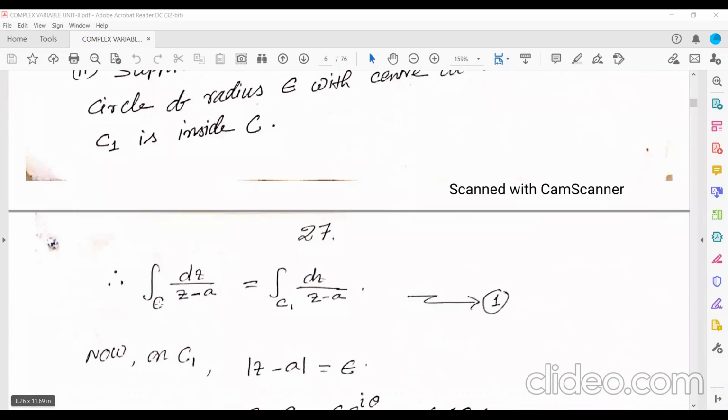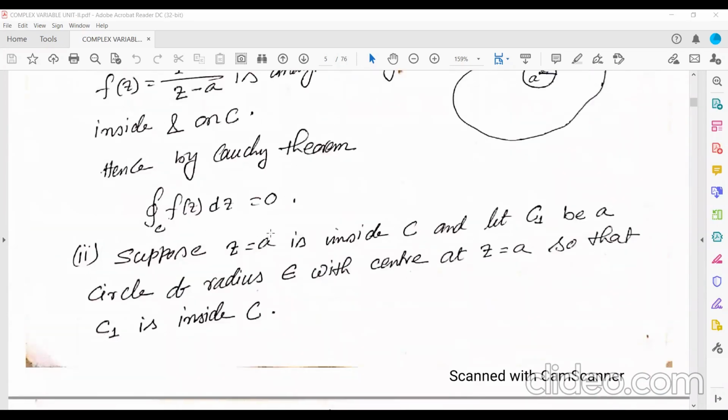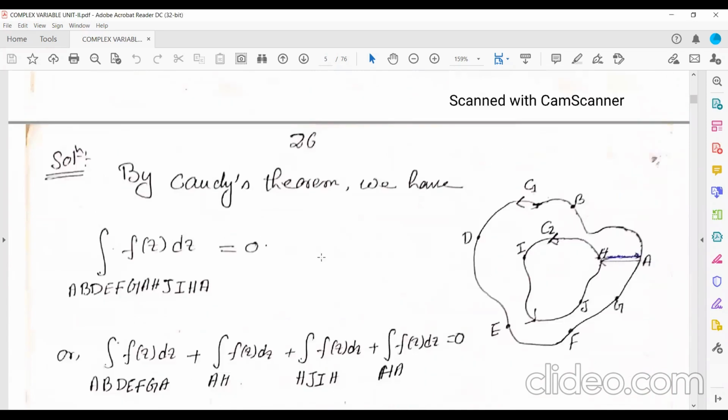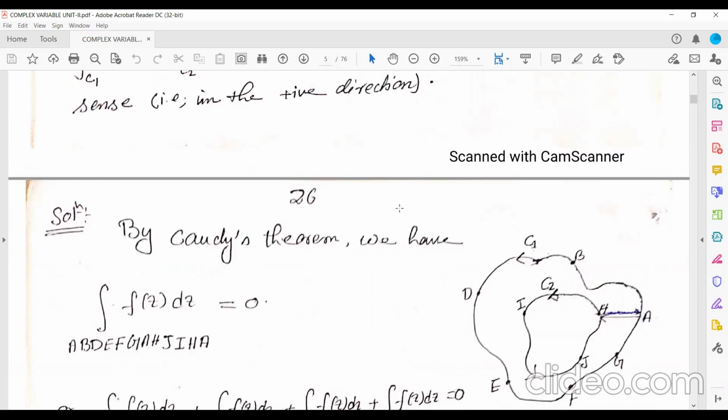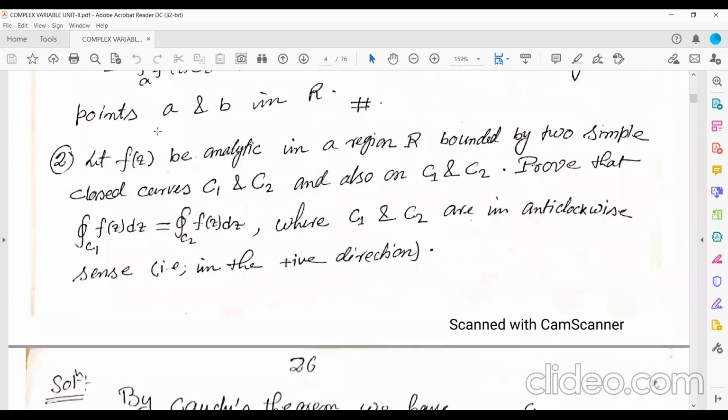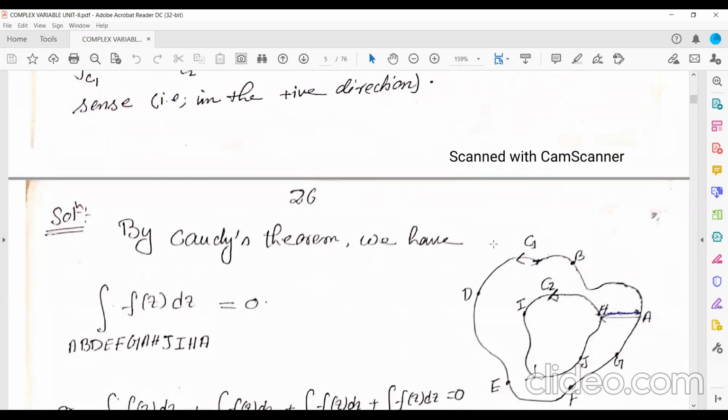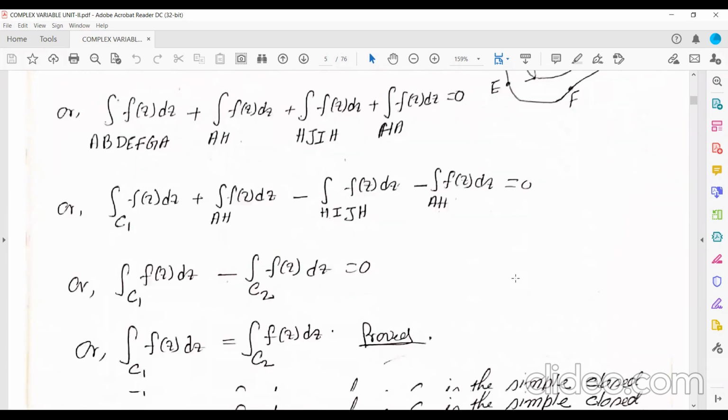Then, just now we proved this result: if f(z) is analytic in a region R bounded by two simple closed curves C1 and C2, then the integration over C1 of f(z) dz is equal to the integration over C2 of f(z) dz. So whether you find the integration of f(z) over C1 or over C2, there will be no change in the value of the integration of f(z).